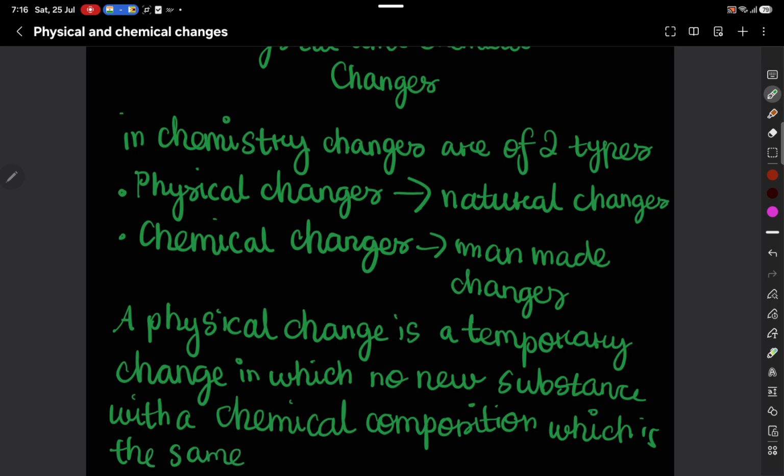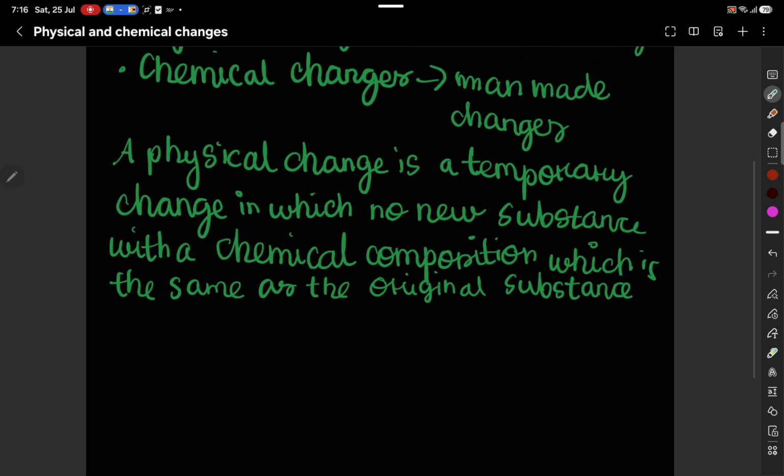So, a physical change is a temporary change in which no new substance is formed with a chemical composition which is the same as the original substance. So, this is called a physical change.